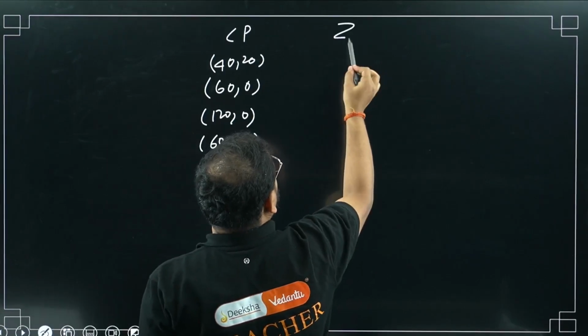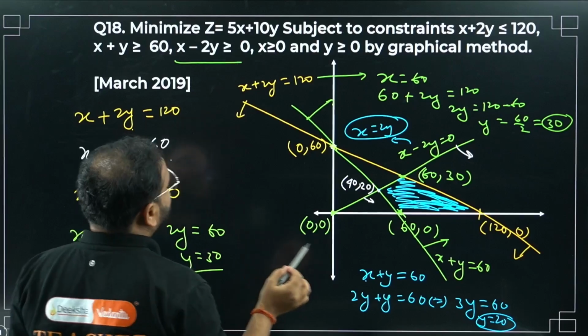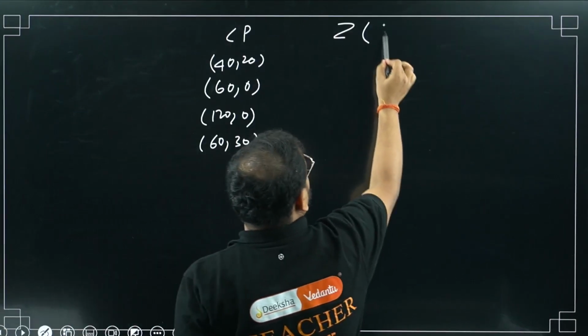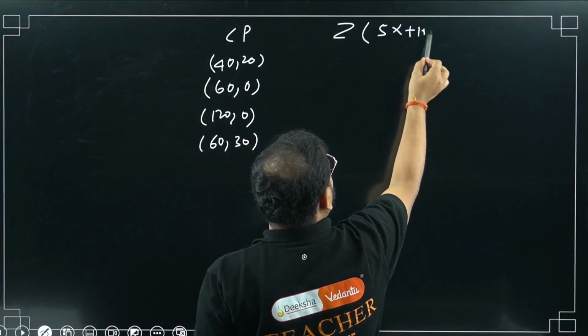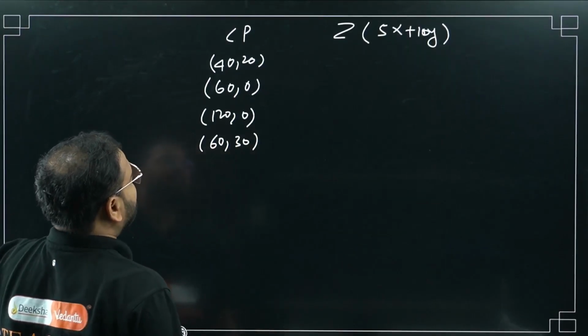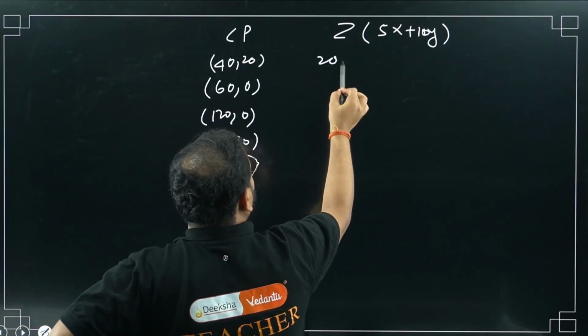We're looking for the z value. What is the z given as? Z is given as, please check, 5x plus 10y. Have a look. What I'm getting the z values for this one. So 5 into 40 is what? 200.